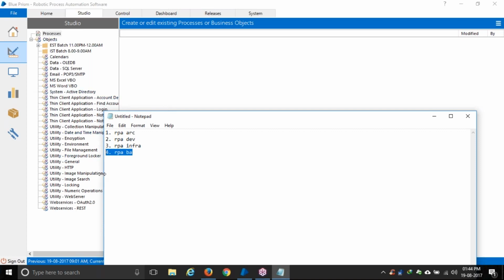Also they need to detect what are the processes that can be automated. So they need to detect that, and then they need to give the proposal to the architect. So what happens? A BA, business analyst, sees what their business processes are. So one example I'll give.